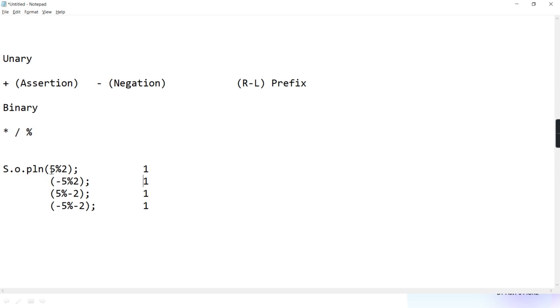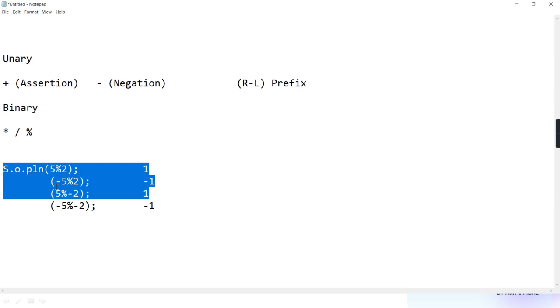Here the sign of the first operand is positive, therefore positive. Here it is negative. Here the sign of the first operand is positive. Here the sign of the first operand is negative. You'll get answer 1, minus 1, 1, minus 1. You can check it. But if you try to do the same thing in Python, you'll get a different answer. So those languages have their own rule. So please remember that.